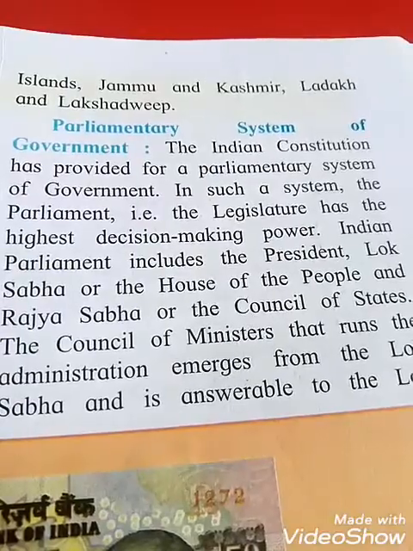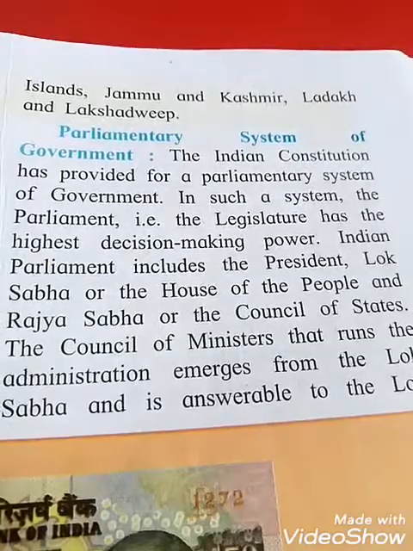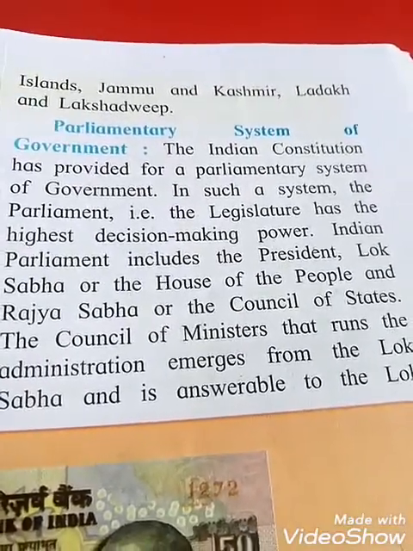So the parliament includes the President, the Lok Sabha or the House of the People, and the Rajya Sabha or the Council of States.